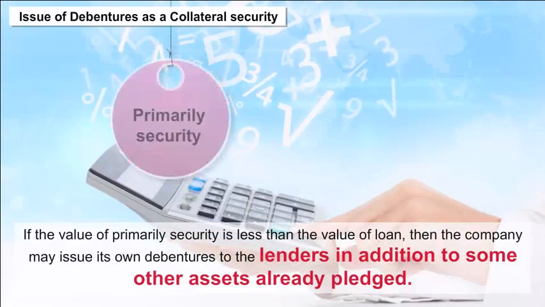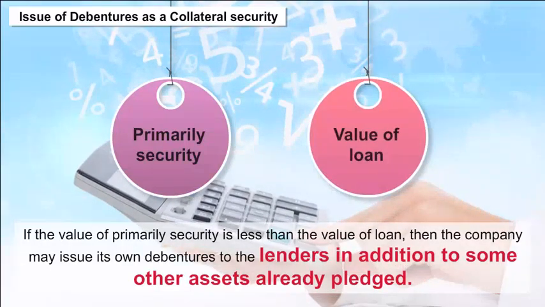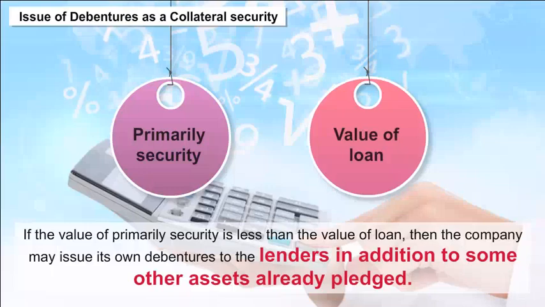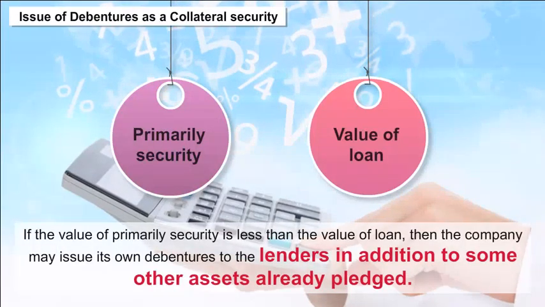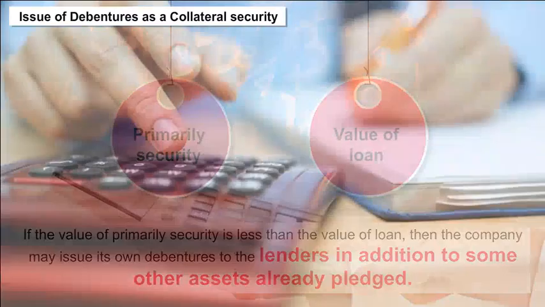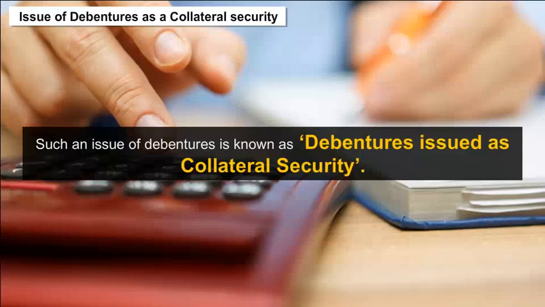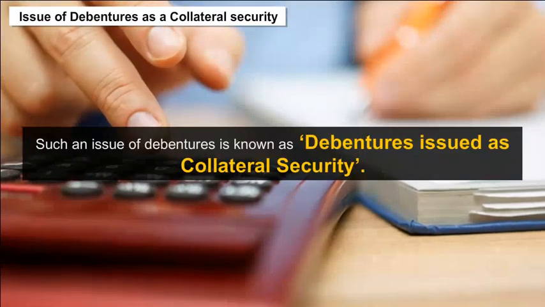If the value of the primary security is less than the value of the loan, then the company may issue its own debentures to the lenders in addition to some other assets already pledged. Such an issue of debentures is known as debentures issued as collateral security.